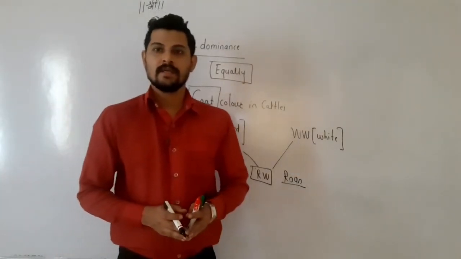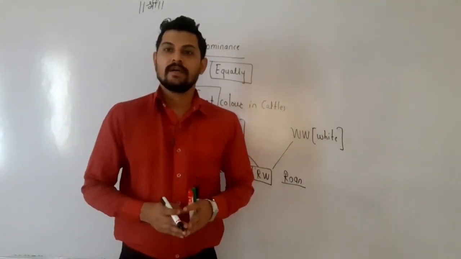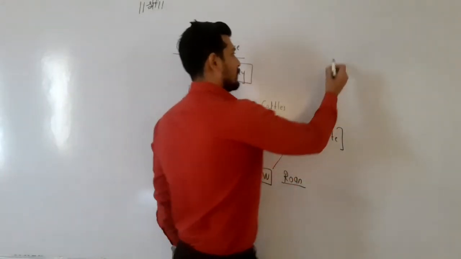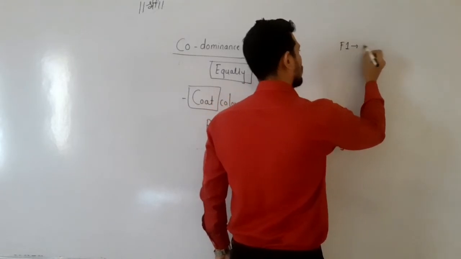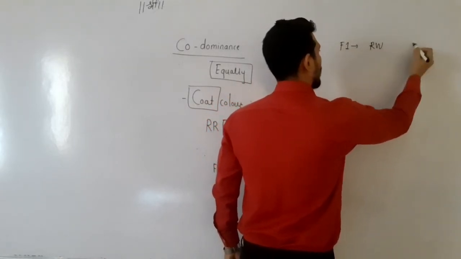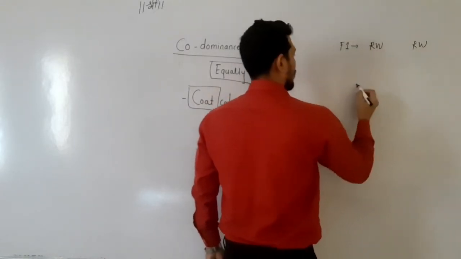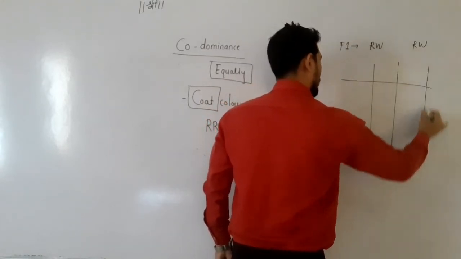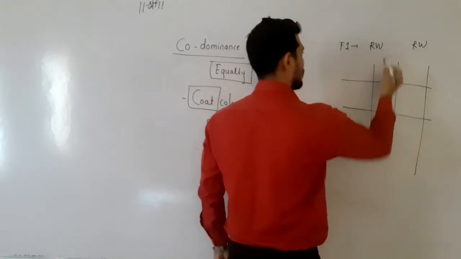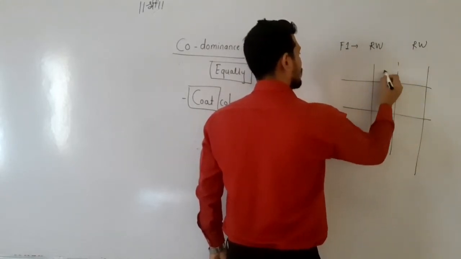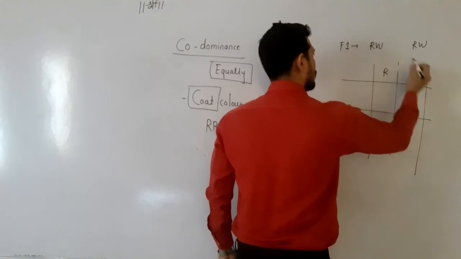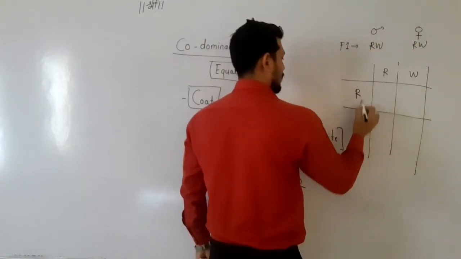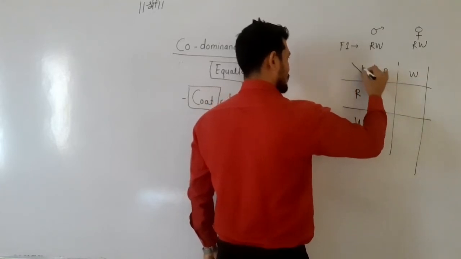So when these Roans are crossed with another Roan showing the same characteristics, after crossing the two Roans, RW and RW, we can obtain a ratio like that of incomplete dominance. Here this RW will produce two types of gametes, R and W. Suppose one is male and another is female, and the female will also produce two types of gametes.